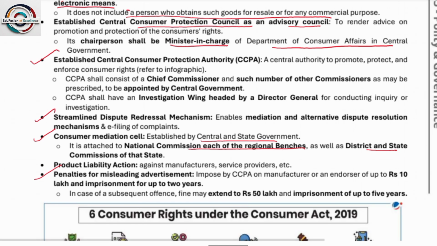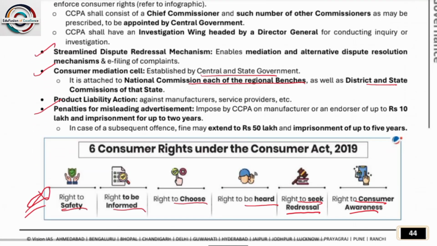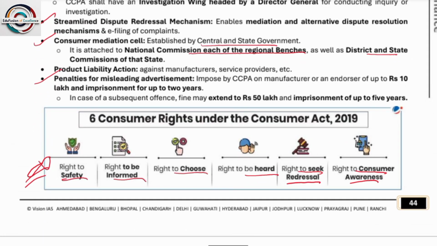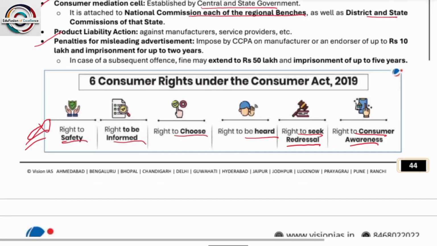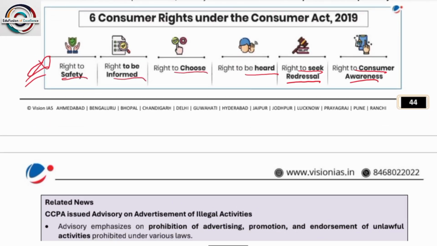Establish the Central Consumer Protection Authority, streamline dispute redressal mechanisms, and consumer mediation cells established by central and state governments to settle the disputes, if any. Next, consumer rights under the Consumer Act 2019: right to safety, right to be informed, right to choose, right to be heard, right to seek redressal, and right to consumer awareness.